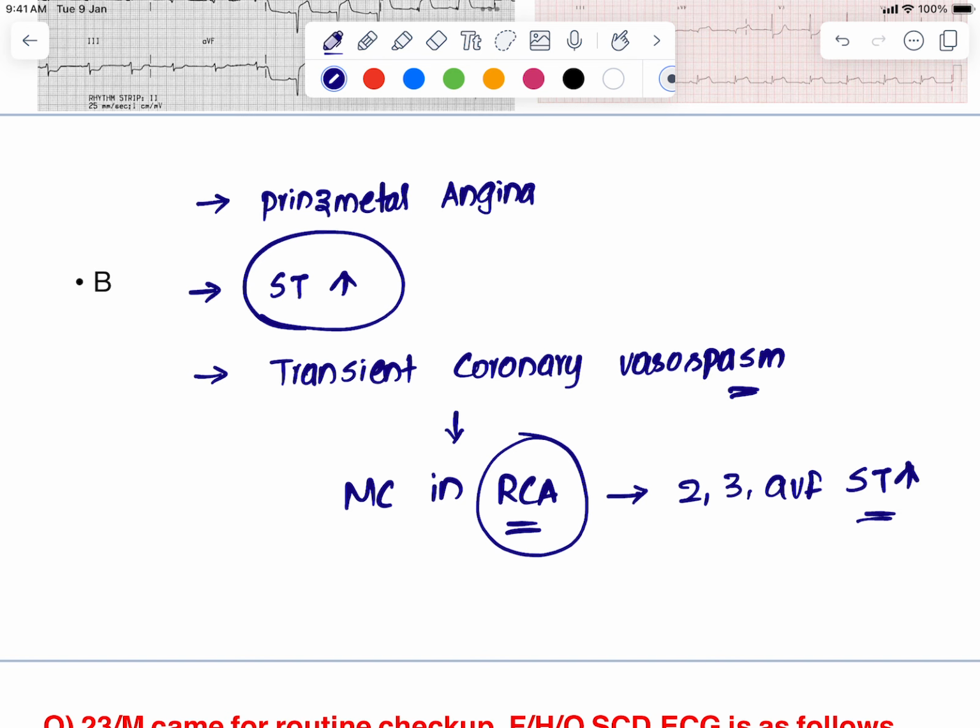What is the drug of choice in patients with Prinzmetal angina? The drug of choice is nitroglycerin, followed by calcium channel blockers as the next alternative, which also cause vasodilatation.